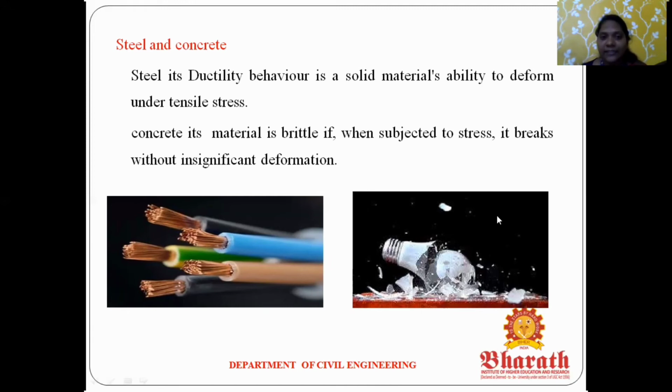So concrete is a brittle material. If a material is brittle, there is no indication; if we apply force, the structure will collapse. Concrete is the same as glass, but steel is not brittle. It is a ductile material, so when we apply force, it has the ability to deform.